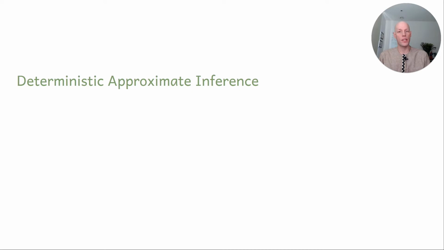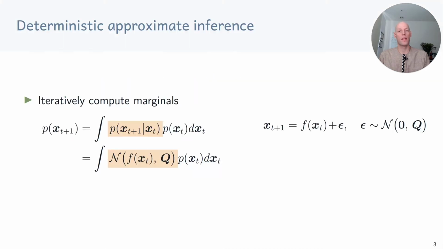Now let's first look at deterministic approximate inference. Here we iteratively compute the state distribution of the next state at time t+1, which is the integral of the next state distribution given the current state at time t, which is shown in orange, times the state distribution at the current state, and we integrate out the current state. In our case, we assume additive Gaussian noise in the dynamics so that the orange conditional distribution is Gaussian with mean f(xt) and covariance matrix Q. Unfortunately, if f is nonlinear, this integral cannot be solved analytically, and we have to find some approximations.